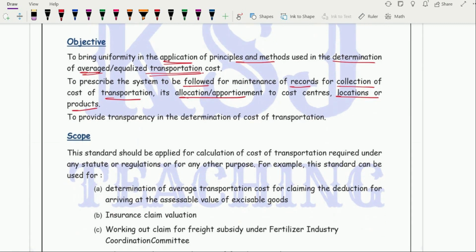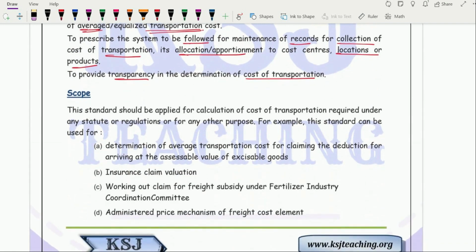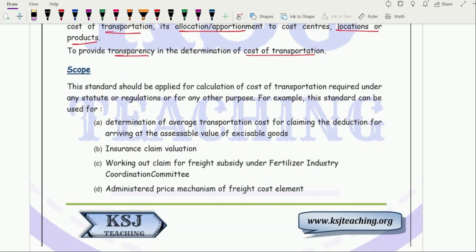To provide transparency in the determination of the cost of transportation, because it is one of the important costs, right? The scope is determination of average transportation cost for claiming the deduction for arriving at assessable value of excisable goods. That was an earlier point before GST. Insurance claim valuation. If you know the cost of transportation, accordingly the transit insurance will be done.